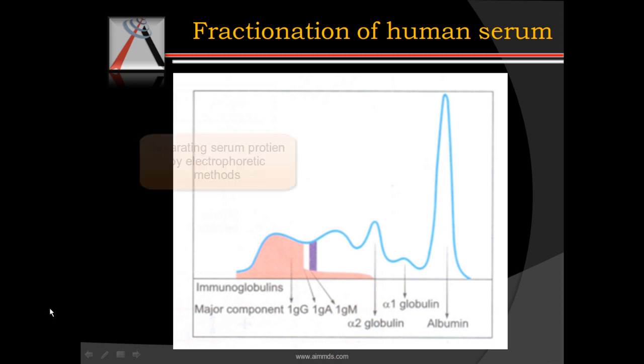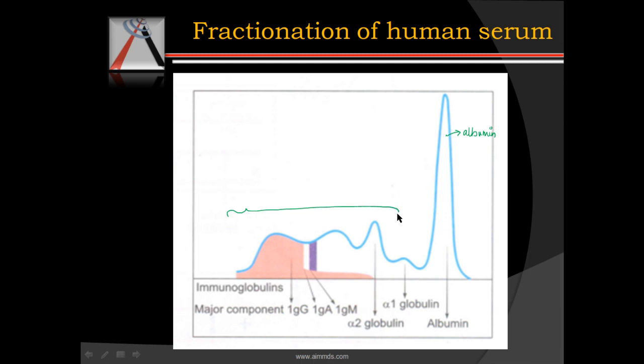Now if we separate the serum proteins by electrophoretic mobilities, we'll find that serum protein will separate out into albumin and globulin fractions.